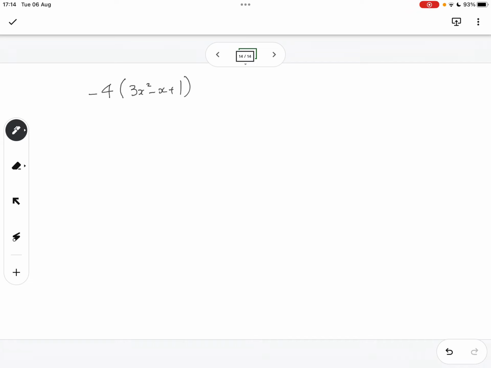Then simply, where possible, use FOIL so that you remember to multiply. It's for FOIL: first, outer, inner, last. All right.